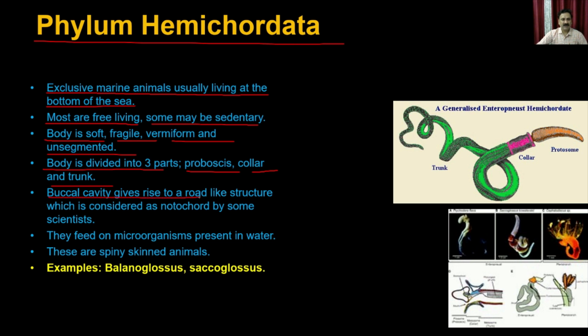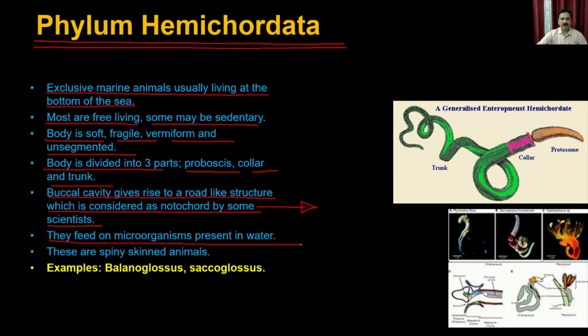The buccal cavity gives rise to a rod-like structure, which is considered a notochord by some scientists. So the buccal cavity actually contains a rod-like structure, which is sometimes considered a notochord because it provides strength. And that's how people considered that we should keep these animals not in non-chordata or chordata, but in a separate phylum called the Hemichordata.